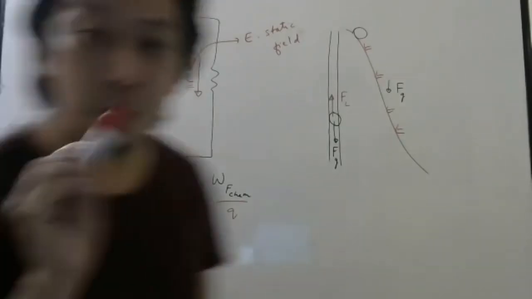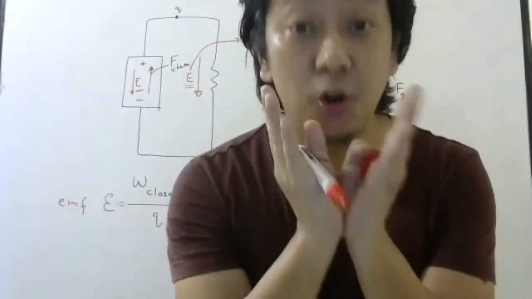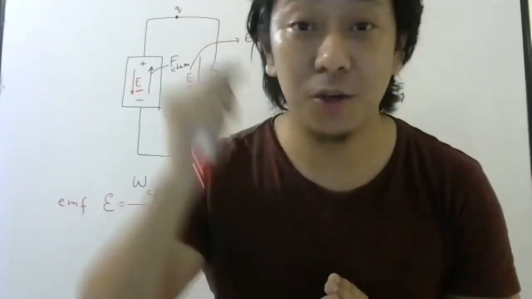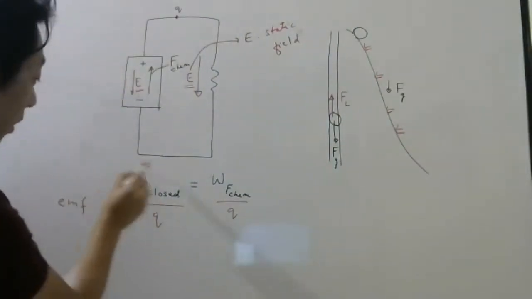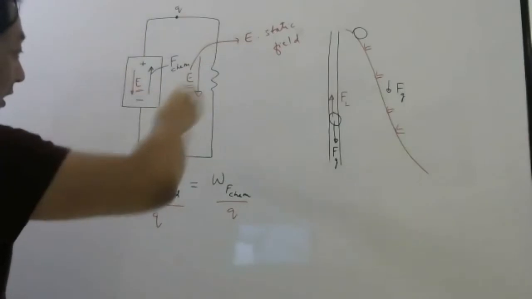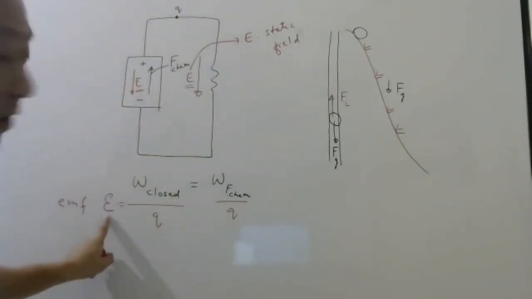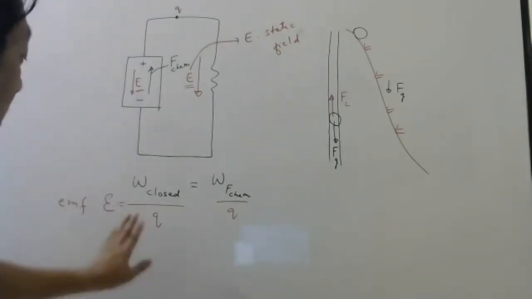See, don't say only work done. You have to say per unit charge because I want volt. Unit should be volt. So unit volt is what? Not joules. It is joules per coulomb. So the work done by the cell in one complete circuit, in one closed path per unit charge is what we call EMF. Okay. So this is something I wanted you to remember.